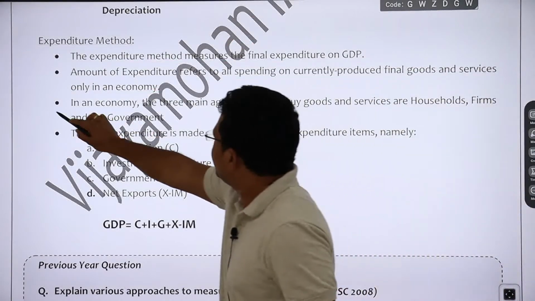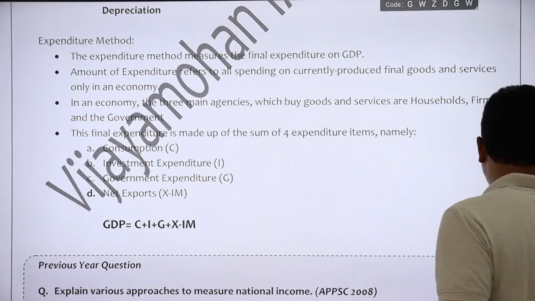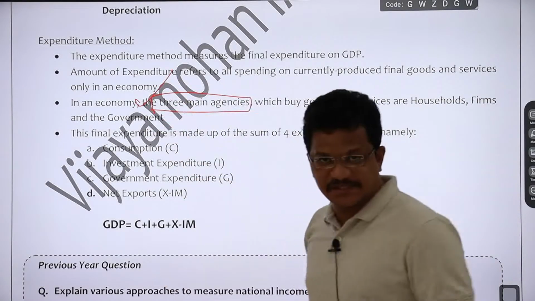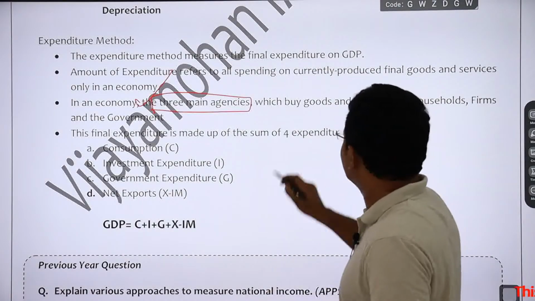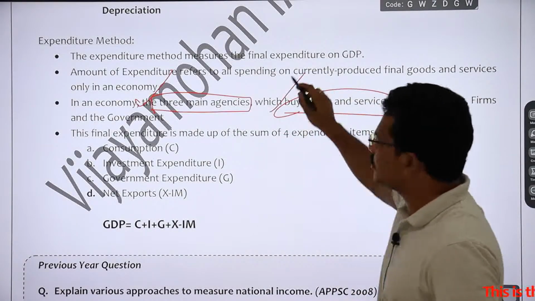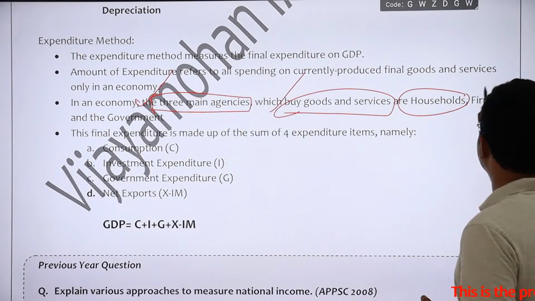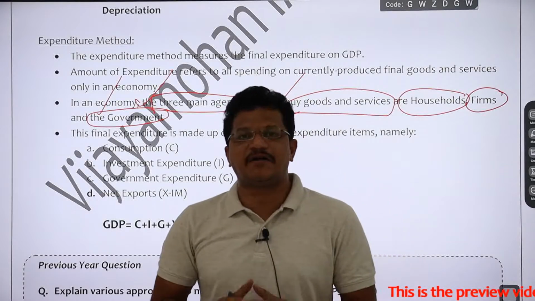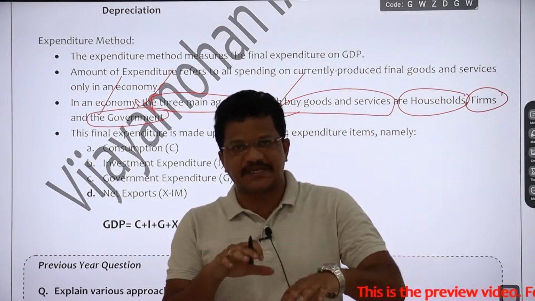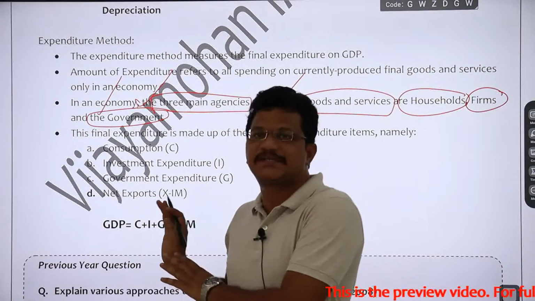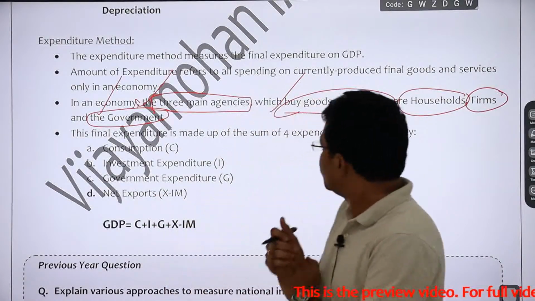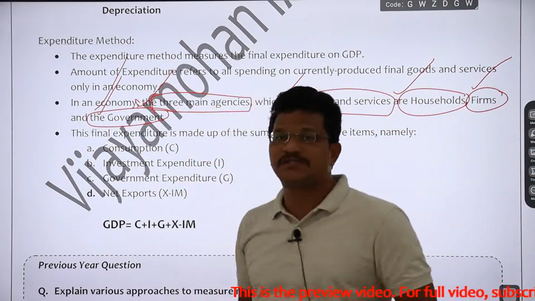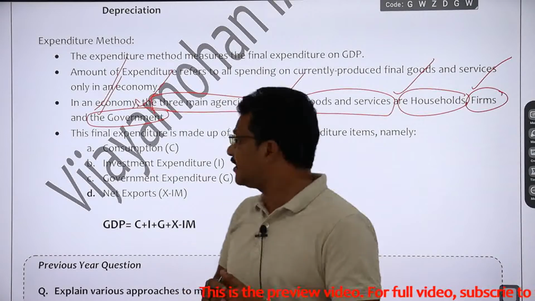Okay, so in an economy there are three main agencies which buy goods and services. And what are those agencies? That is households, second one is firms, and the third one is the government. These three entities are very important as far as your calculation of national income, this chapter, and the Indian economy are concerned. You need to remember these three entities, that is households, firms, and the government. Why? Because they will keep on coming again and again, right?